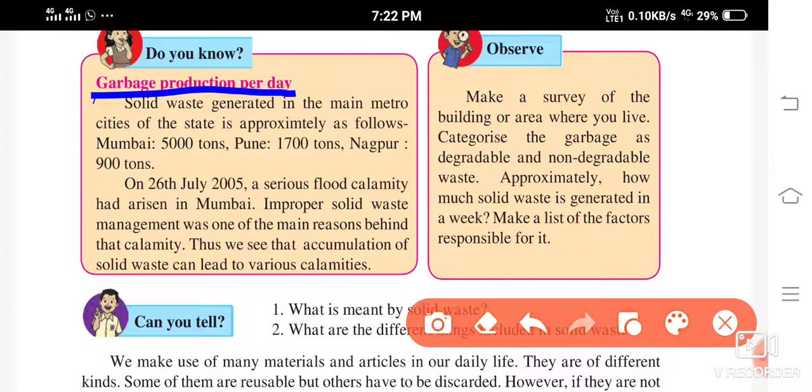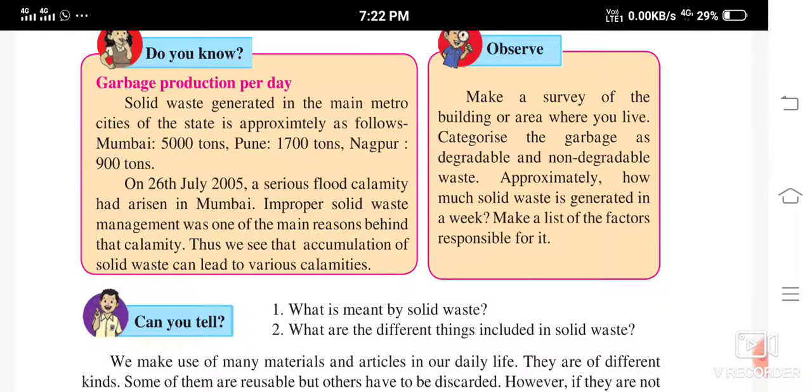Okay, now see, in Mumbai 5000 tons of waste is produced in one day. In Pune, 1700 tons. Nagpur, 900 tons. Okay, so much garbage is produced in one day.